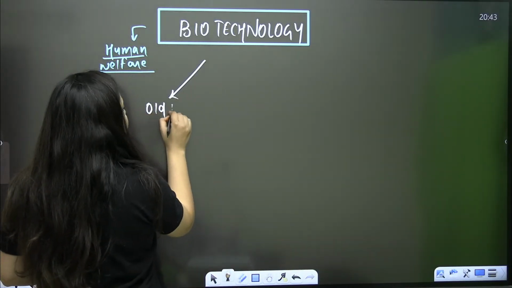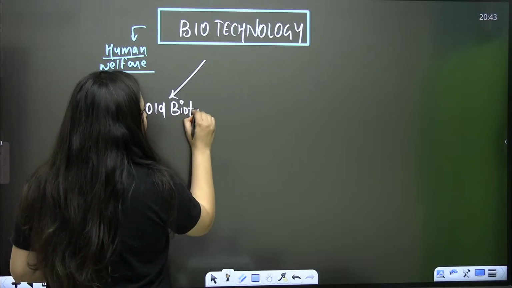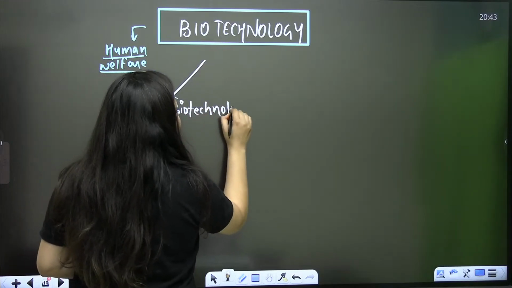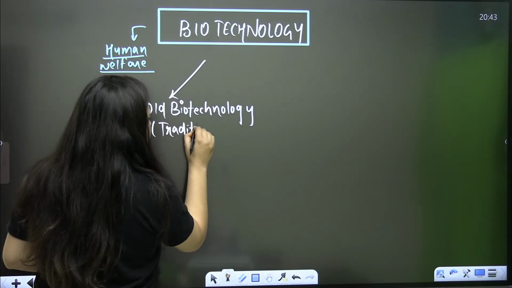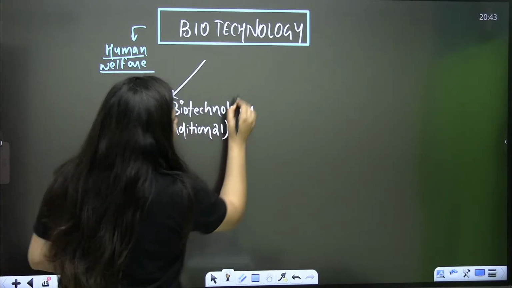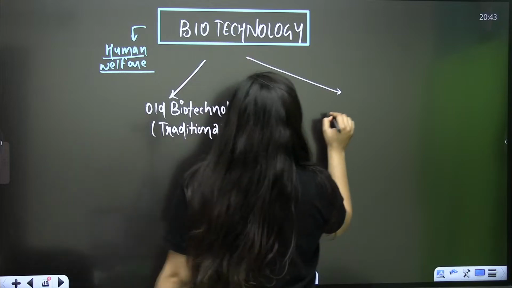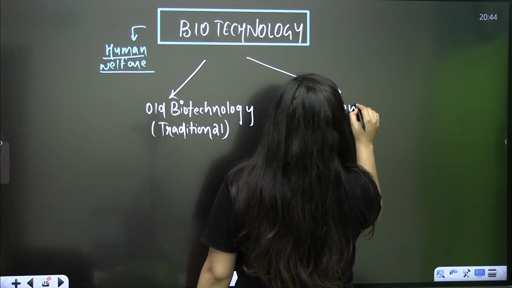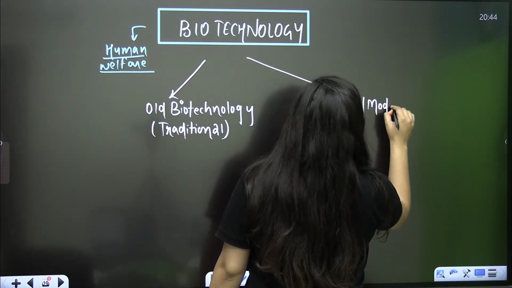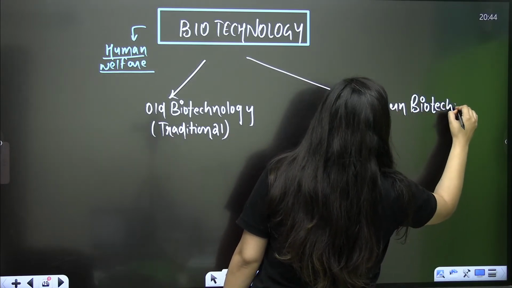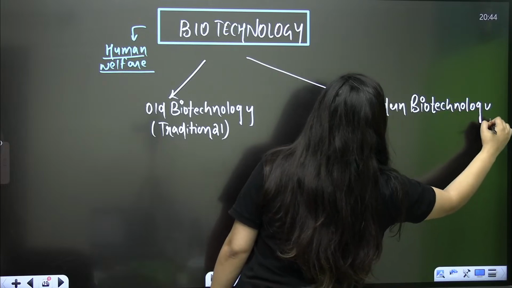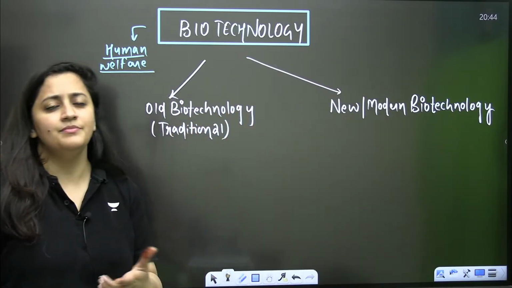One is the old biotechnology, the traditional one. Listen to me. I will make each and everything easy for you. That is a traditional approach. And another is the new, or you can say the modern biotechnology. There are two things. One is the old biotechnology and another one is the new or the modern biotechnology. Now, what is the meaning of this, ma'am?